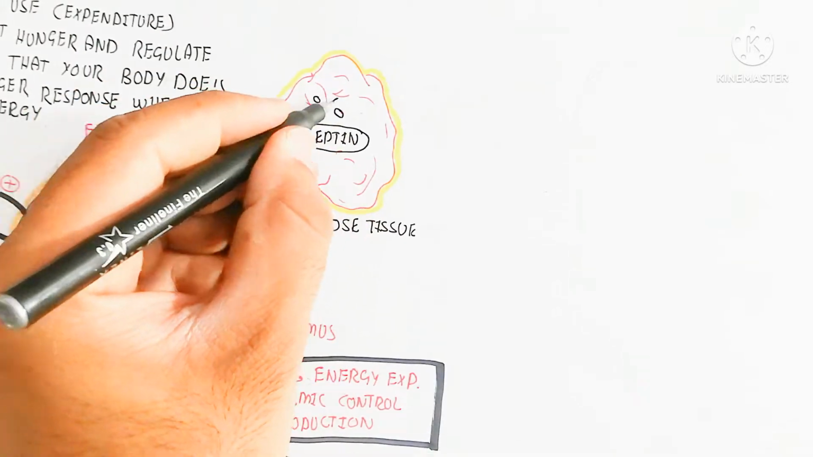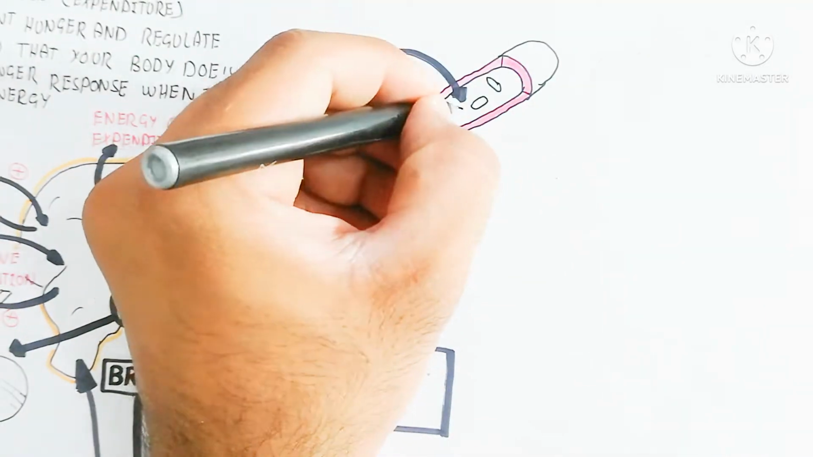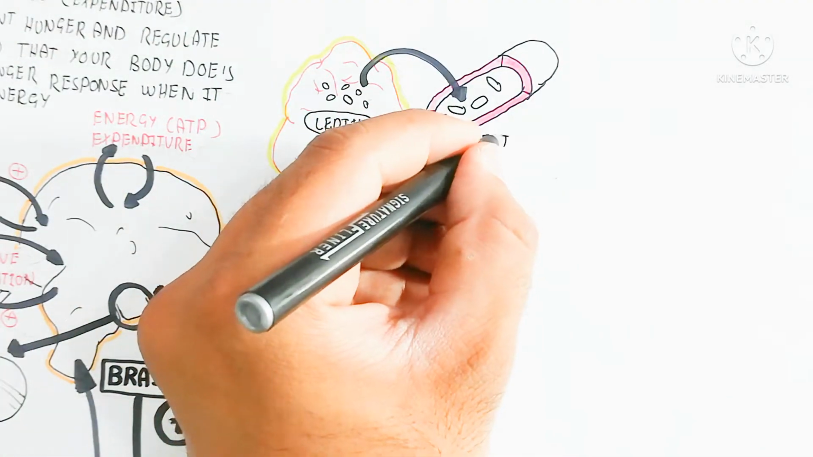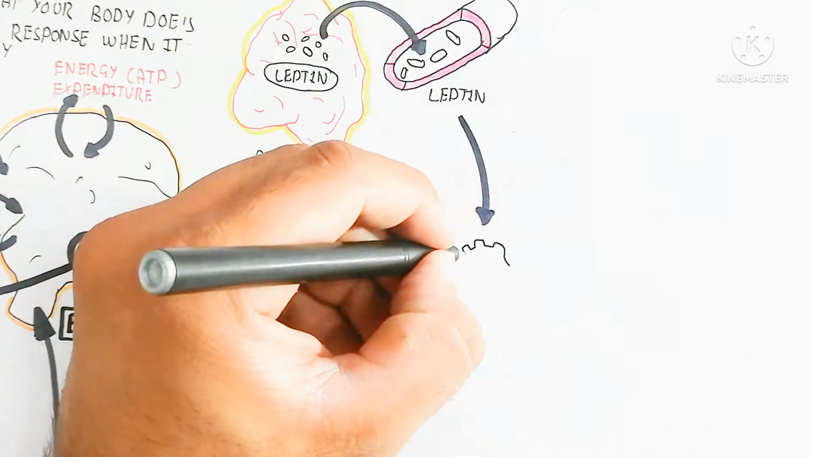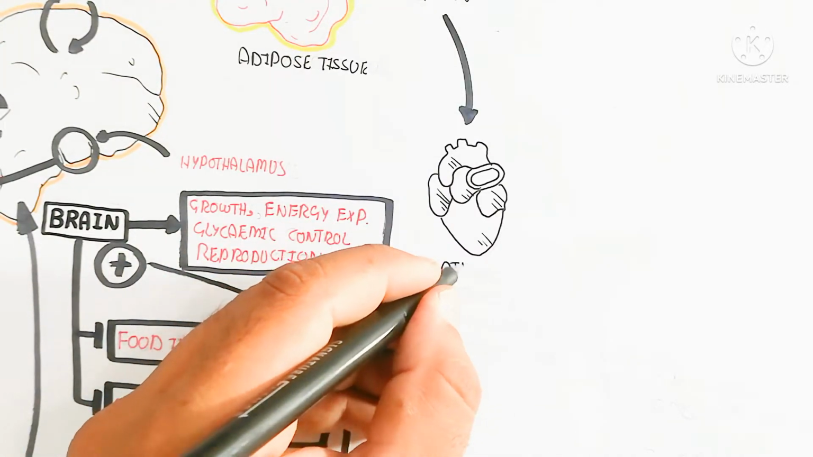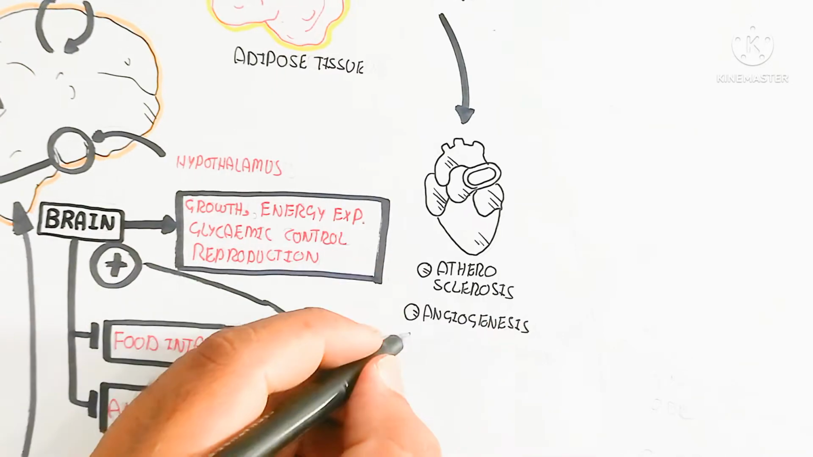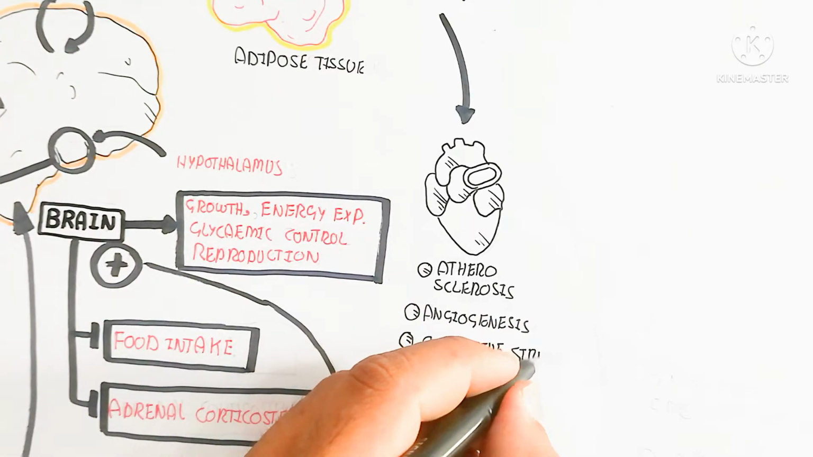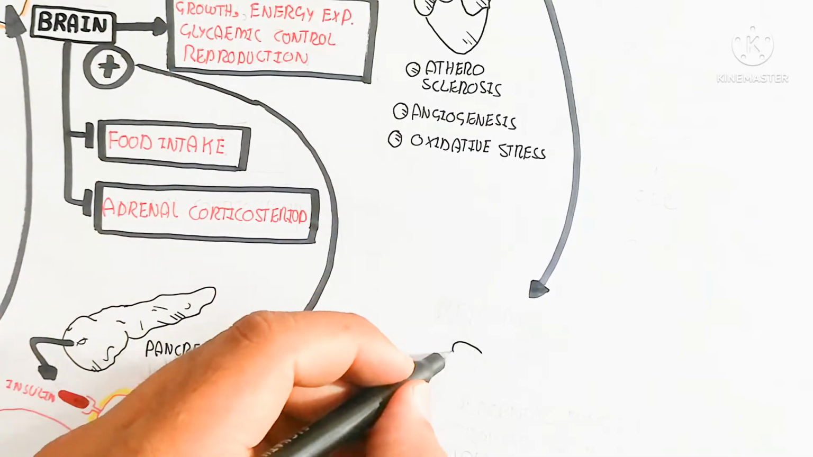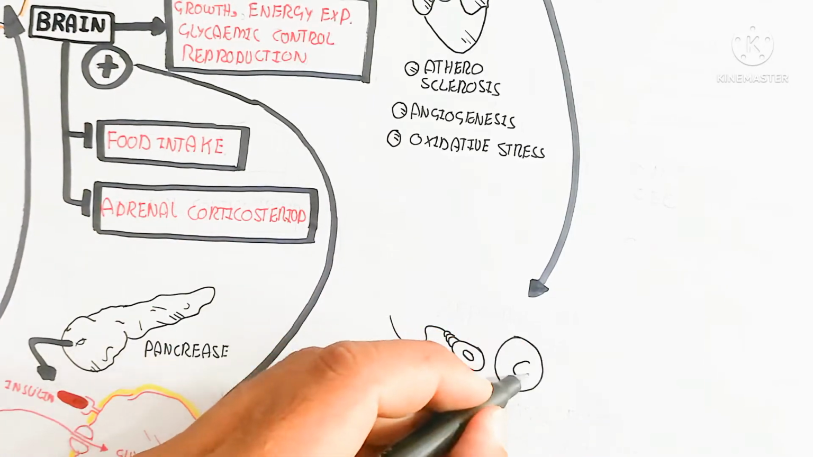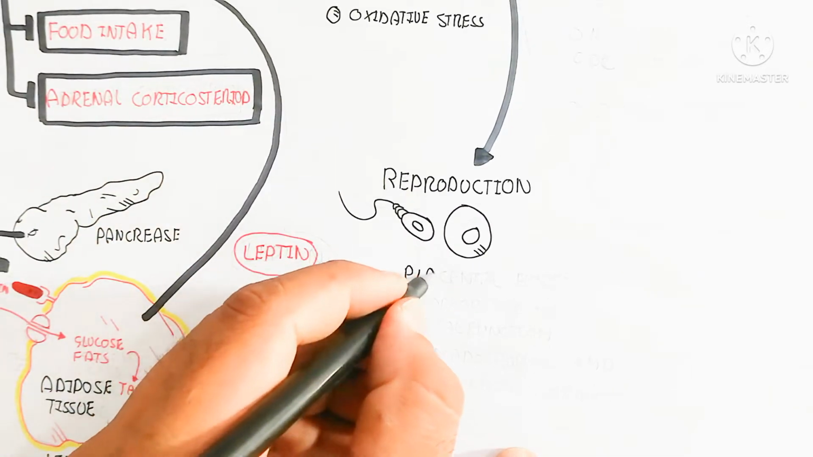So this is the adipose tissue producing leptin. In this case, the leptin will enter the blood circulatory system and lead to several functions in several target tissues. For example, the heart and cardiovascular system. In this way, atherosclerosis can be possible and angiogenesis will occur, the formation of blood vessels, and oxidative stress also. So when we inhibit the food intake during the fasted state, oxidative stress will be inhibited. In this way the cell survival and growth of the cell will be increased, and in this way the cancerous activity will be increased.